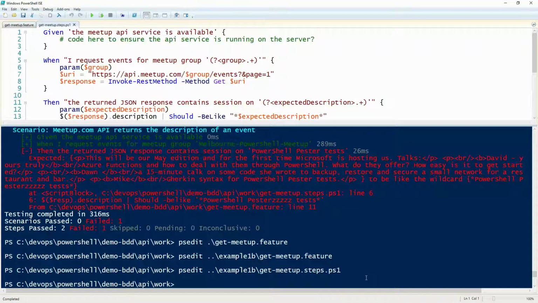Great. So what I've done this time is I've turned in here a parameter. So I request events for meetup group. Now this is regular expressions. Developers, regular expressions, fantastic. If you don't know regular expressions, really helpful, really powerful, really awesome, really messy, and really awkward to understand and debug when they get really complicated. But when they're simple, they're awesome. I request events for meetup groups. So question mark parameter, I'm giving it a name. I'm going to capture this as a parameter right here. So group matches this parameter group. And I'm looking for dot star, which is any character one or more times.